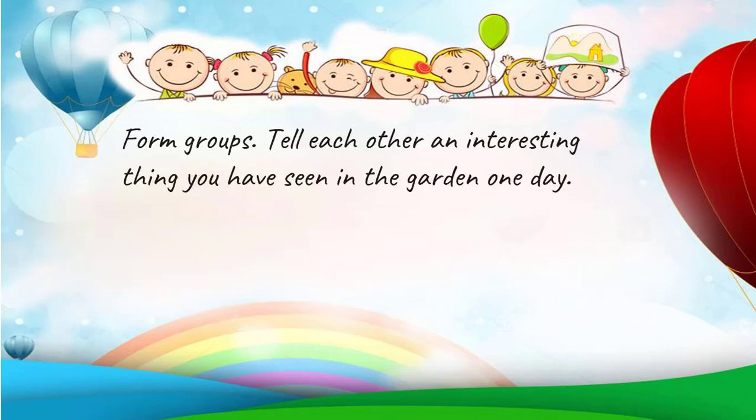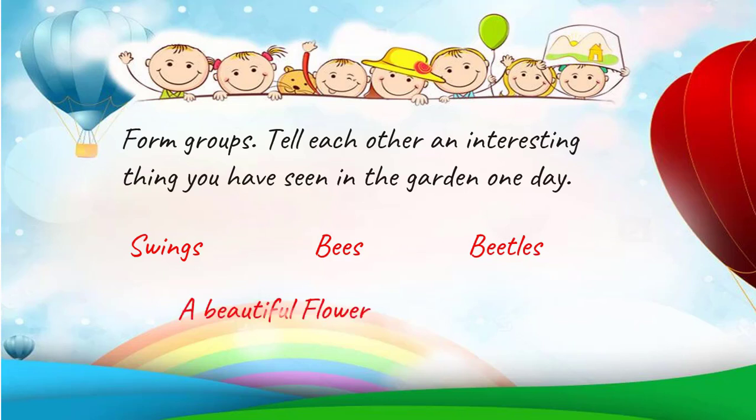Now, your next question is, form groups and tell each other an interesting thing you have seen in the garden one day. Here, your answer can be swings, bees, beetles, a beautiful flower, or a blue bird. Your answers may vary according to the things you have seen in the garden.